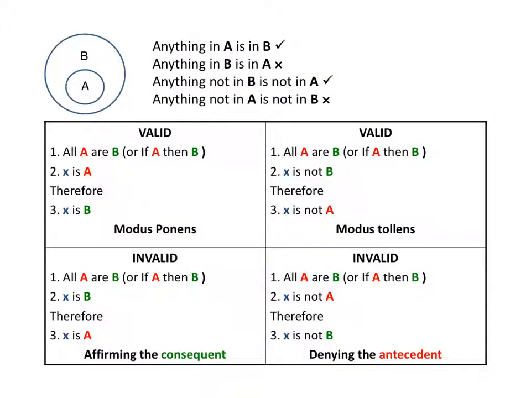And why is modus ponens valid? All A are B, or if something's A then it's B. X is A, so X is in here somewhere. Well, then it's automatically in B. That's why modus ponens is valid.